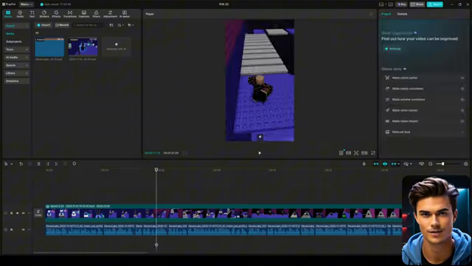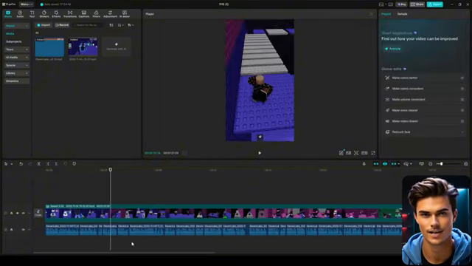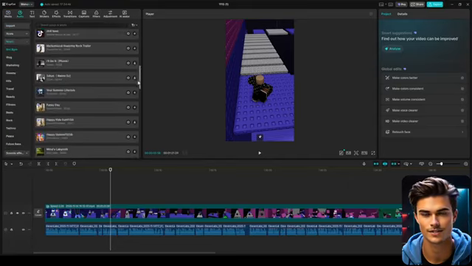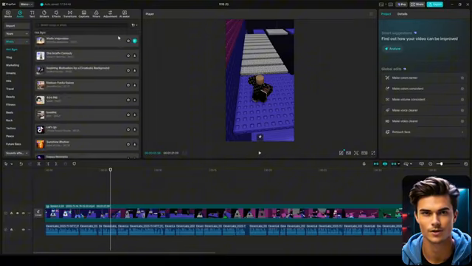So now that the entire voiceover section is ready, it's time to add the background music. To do that, open the audio tab in the menu above, and in the music section you'll find tons of tracks you can use. You can pick one from here, or upload your own track into CapCut.